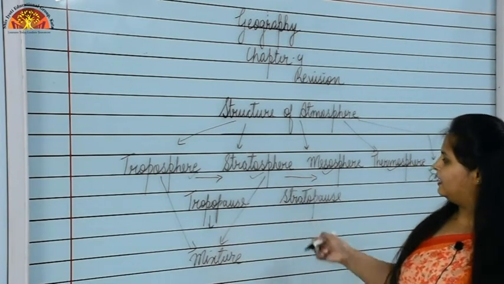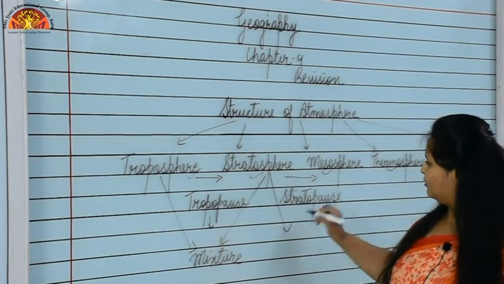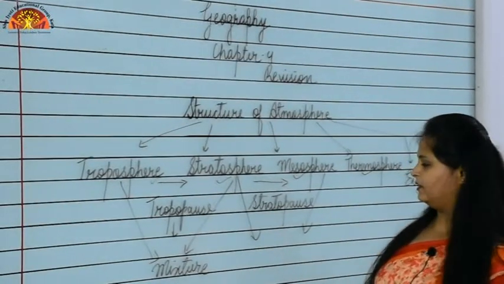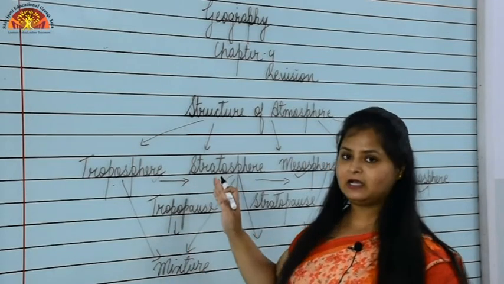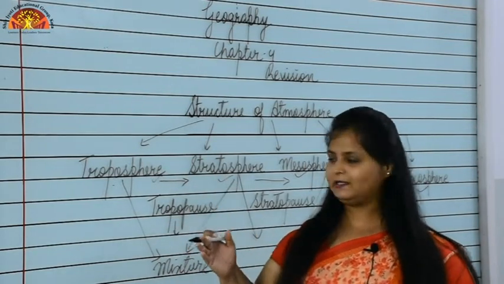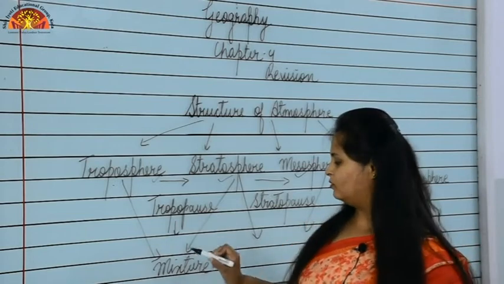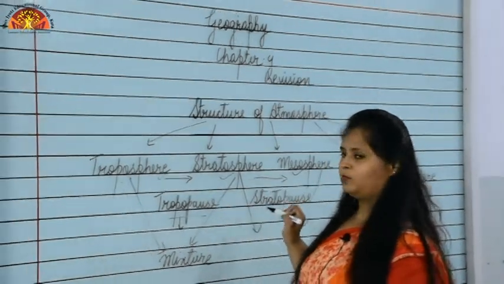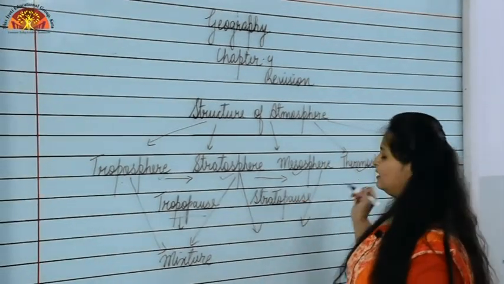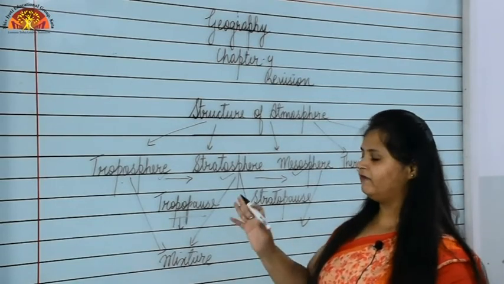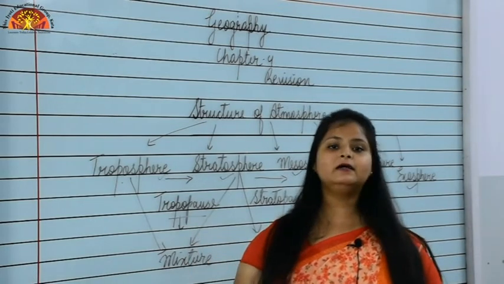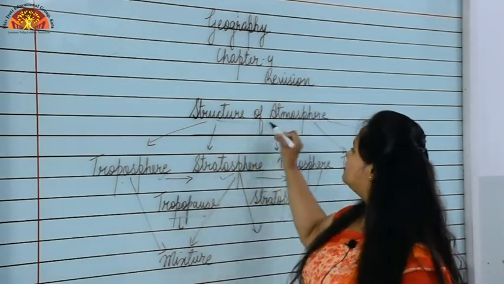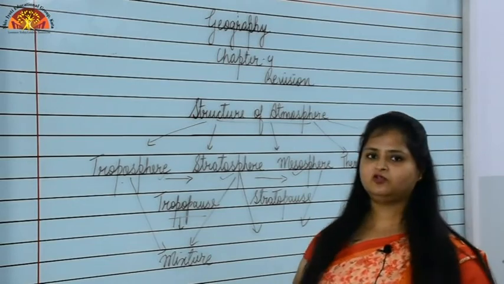Same when you move from stratosphere to mesosphere, again stratopause is there. Again that is a mixture of stratosphere and mesosphere. So whenever one layer ends and the second one starts, it doesn't start directly; one pause is there, known as tropopause, stratopause. Again then mesopause will be there. In the same way, when one layer ends, there is a pause and then the second layer starts. This was all about structure of the atmosphere.